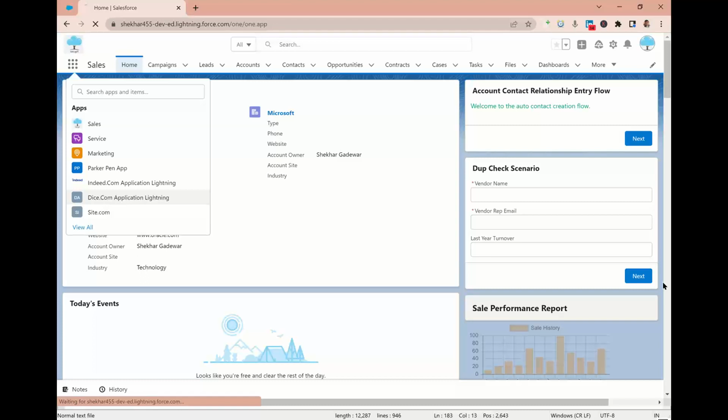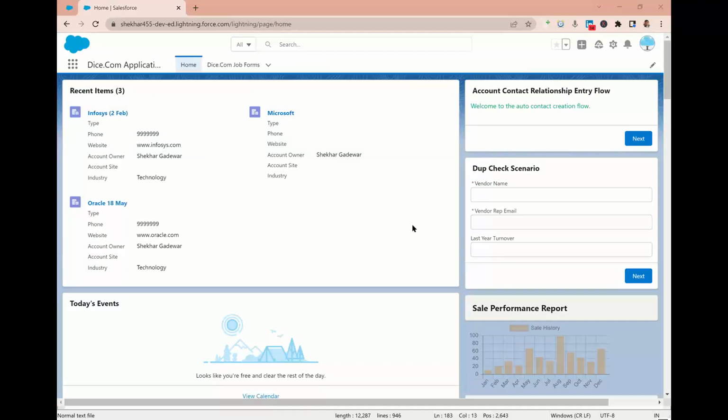And also, by the way, please note that whatever you have created in Classic, the object you created, will be available in Lightning. The fields you created in Classic are available in Lightning. So please note, the object that we created in Classic is now available in Lightning automatically.